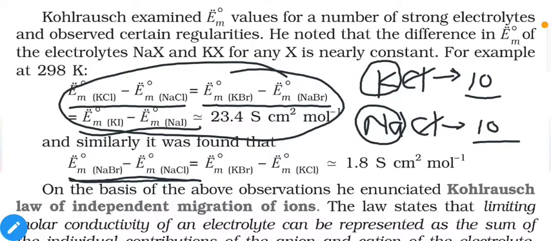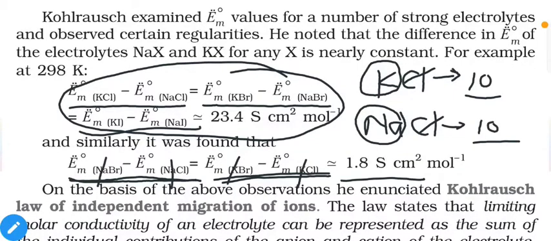So we have NaCl and NaBr. NaBr minus NaCl is exactly the same as KBr minus KCl. The value of Na will be cancelled out and the difference of Br and Cl will be obtained. In the second case, the value of K will be cancelled out and the result of Br minus Cl will be obtained, which is equal to 1.8.